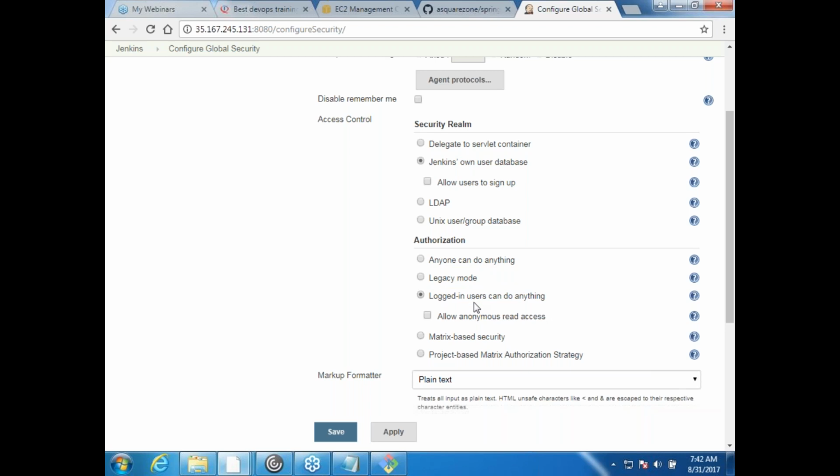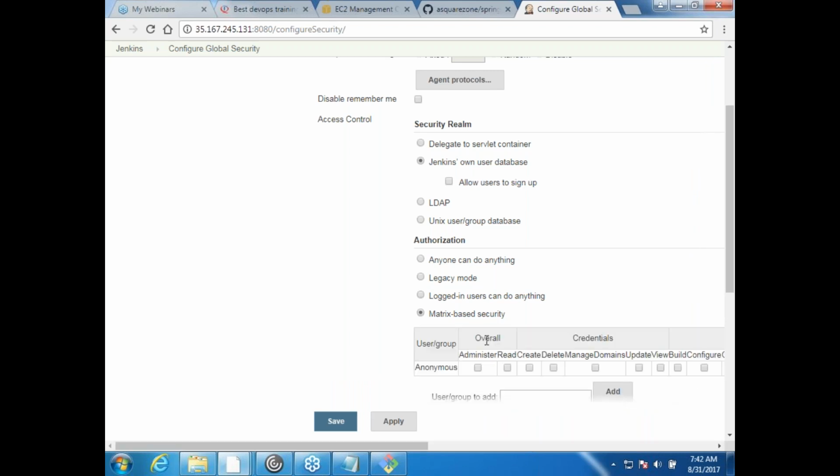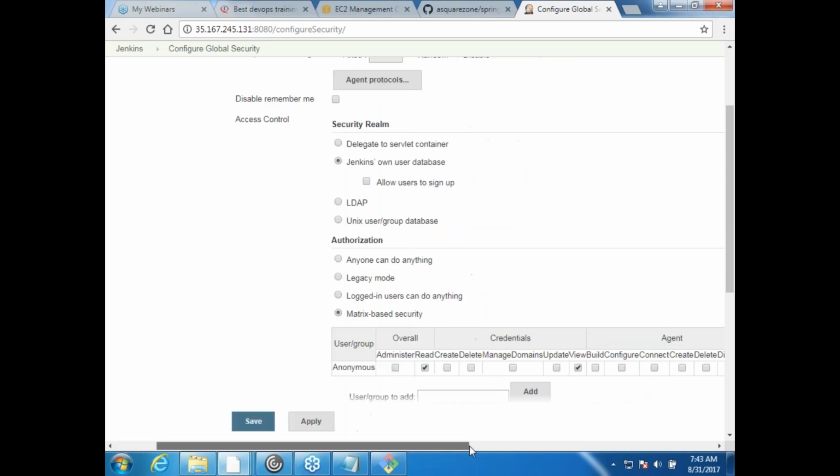This makes sense. Then there is something called matrix-based security. Matrix-based security means you give permissions to a user based on what they have to access and what they do not have to access. For example, if I select this, this is what I get. For every user I get these checkboxes. Whatever checkboxes I select, that user will be able to access. For example, for the anonymous user, I can say read, view, only read permissions are what I want to give.